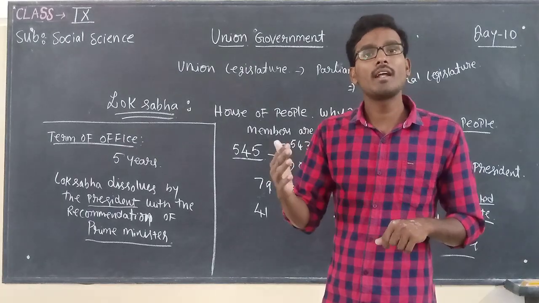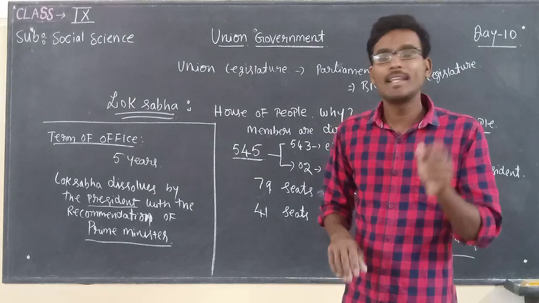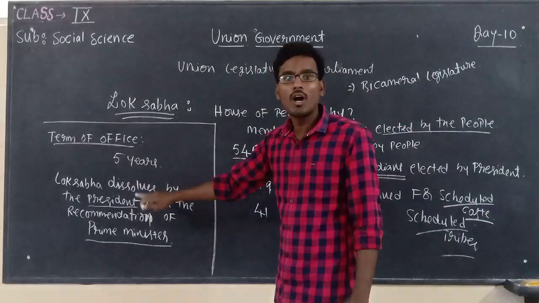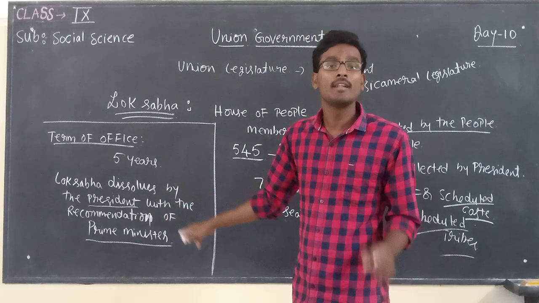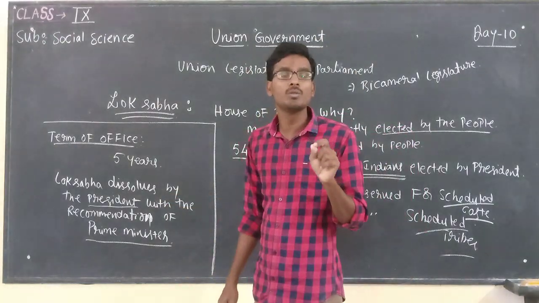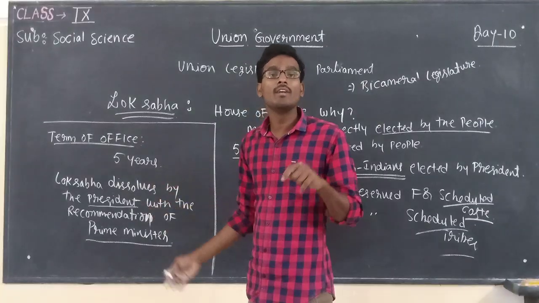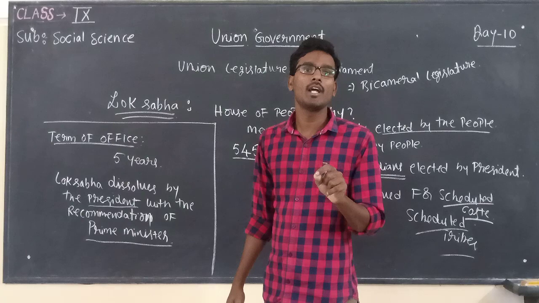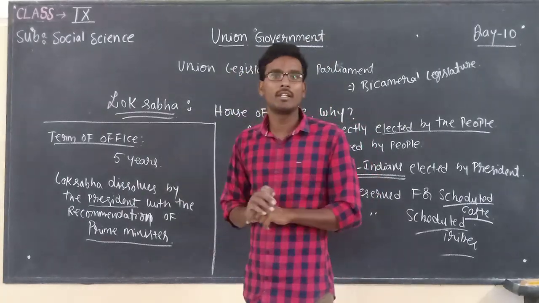Whenever the Prime Minister recommends to the President to dissolve Lok Sabha, at that time the President dissolves Lok Sabha with the recommendation of the Prime Minister. That is the reason why this house is not a permanent house like Rajya Sabha. Lok Sabha can get dissolved at any point of time by the President with the recommendations of the Prime Minister.